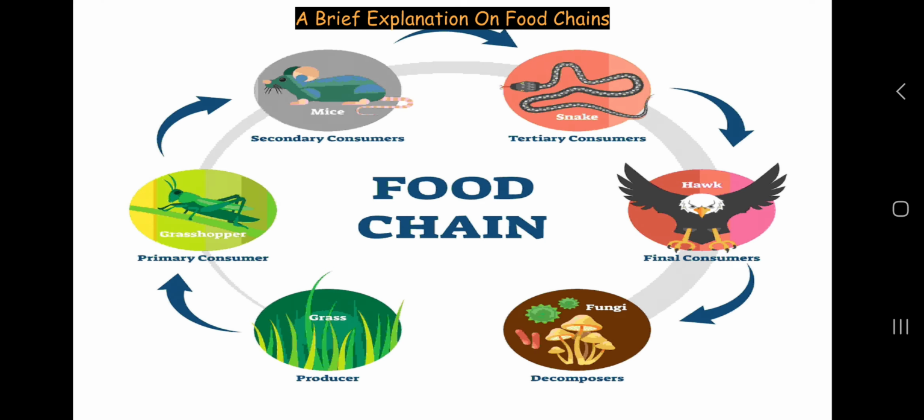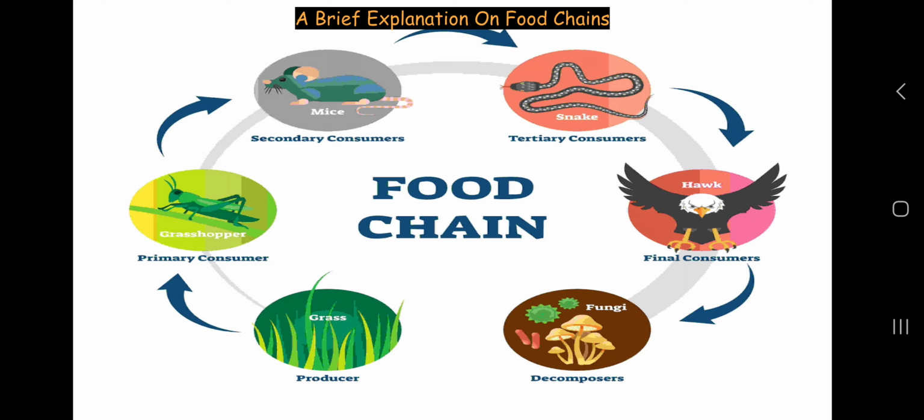So now, as I was saying at the start of the video, I'm going to give you a brief explanation of food chains. I'll say it in simple words so it fits in your brain. Basically, a food chain is like a circle, a life circle.